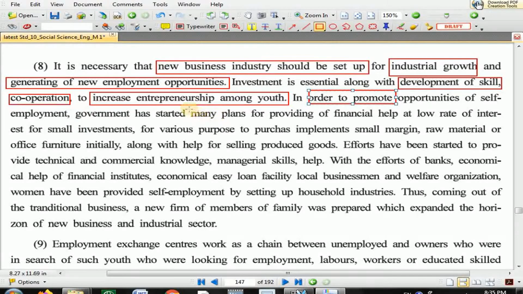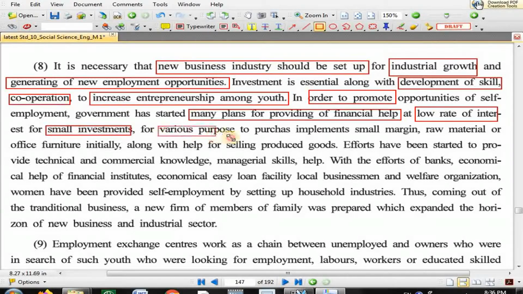Government has started many plans for providing financial help at a low rate of interest. It means government provides loans with low interest for small investment, and it is for various purposes. For various purposes, government provides loans to purchase implements of small margin and raw material.